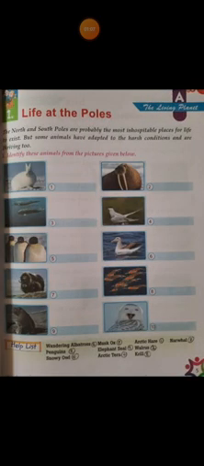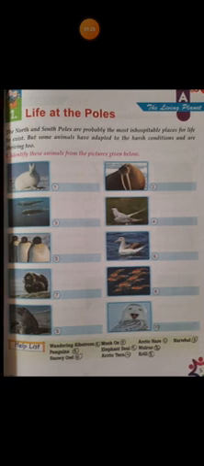We are moving to the first chapter, Life at the Poles. As we know, the earth has two poles, north and south poles. What is the speciality of this area? Life is not possible. Completely we cannot say it is not possible, but it is very difficult. What is the reason for that? Because those areas are completely covered with snow. But there are some animals living in those areas, and they are adapted to live in such living conditions.